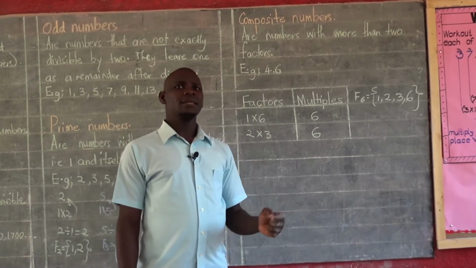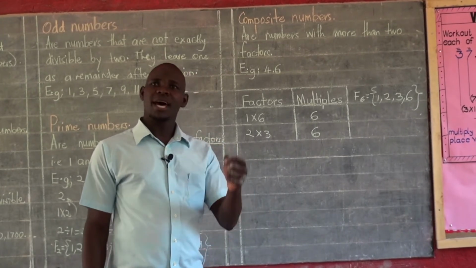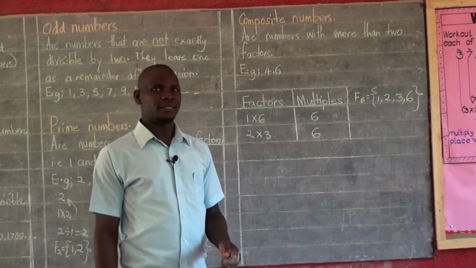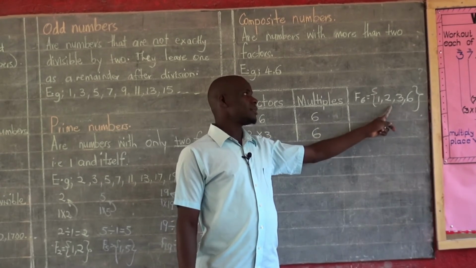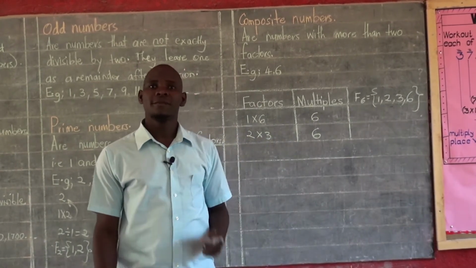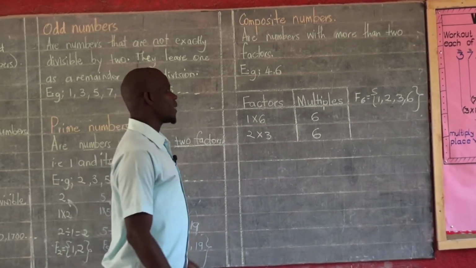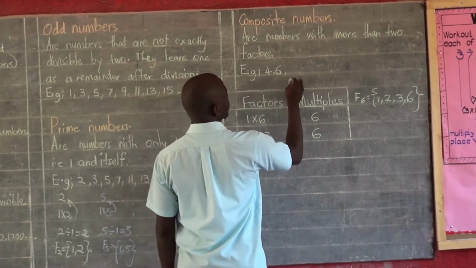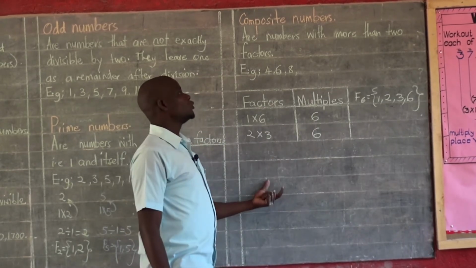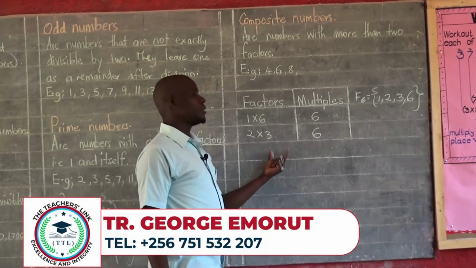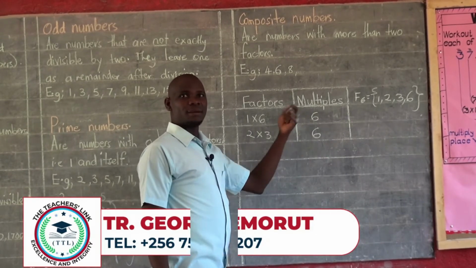6, we said, is another example of a composite number, a composite number being a number which has more than 2 factors, which is totally true here. When you look at this list, it has more than 2 factors of 6. So 6 really qualifies to be called a composite number. And we have others like 8. I believe you know what to do to 8. On this table, you can write the factors of 8 and then make sure that 8 is the constant multiple.